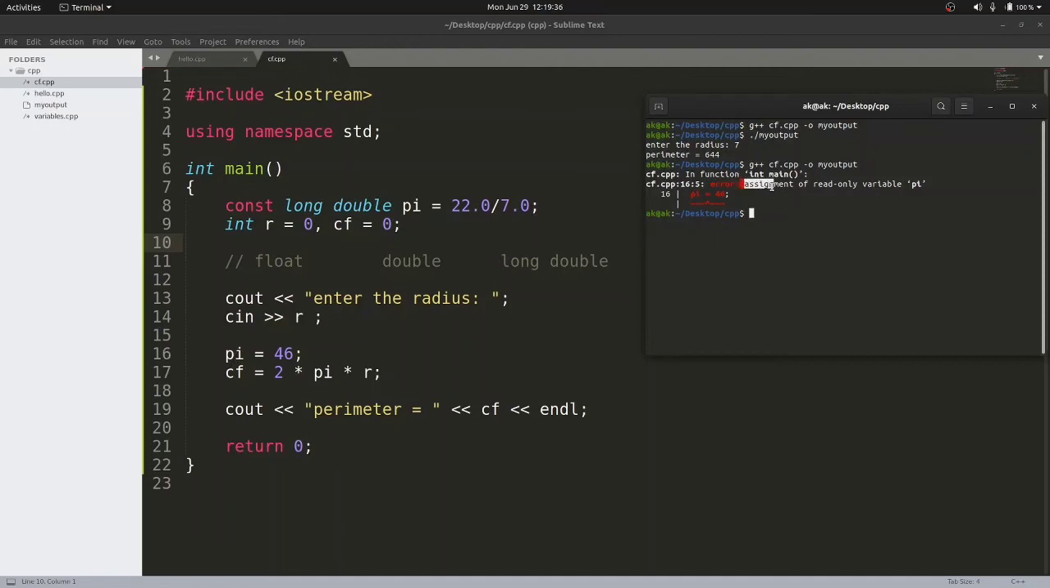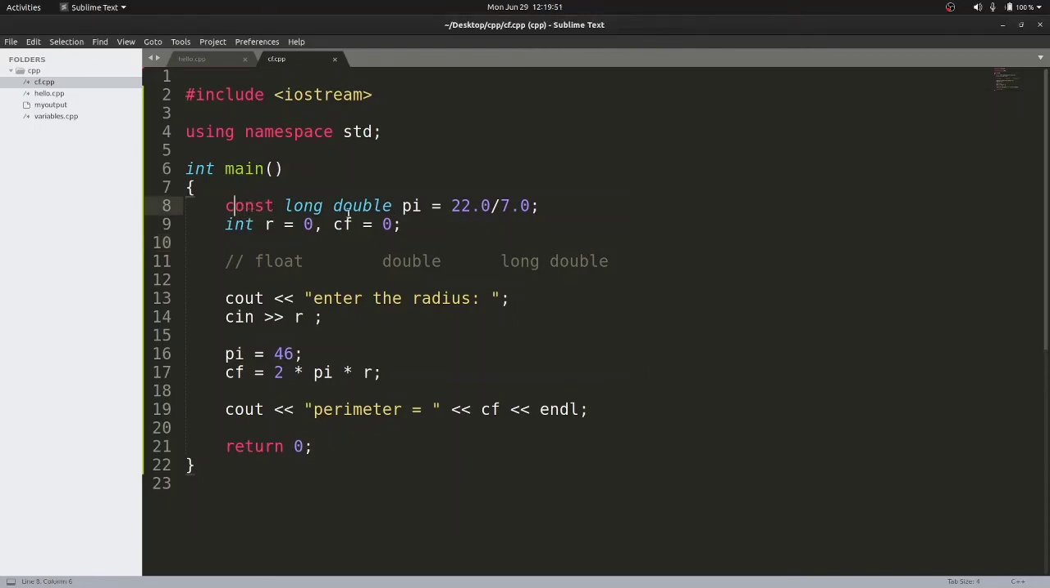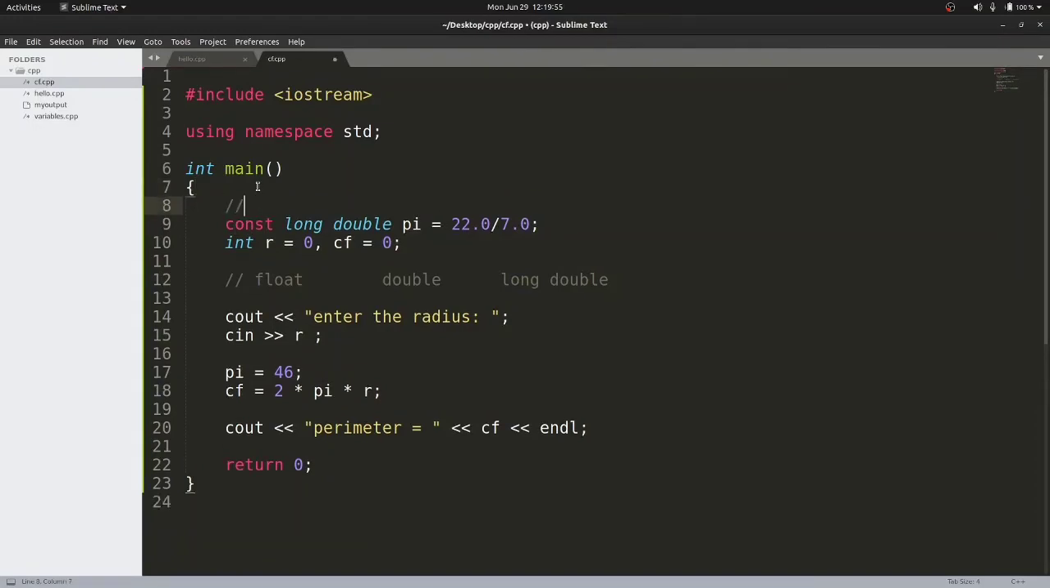It says assignment of read only variable. So this is the error. This py variable is actually read only, and you cannot change it. This variable is read only, you cannot write data in this. So this const data type marks the variable read only. So what is the purpose of const?